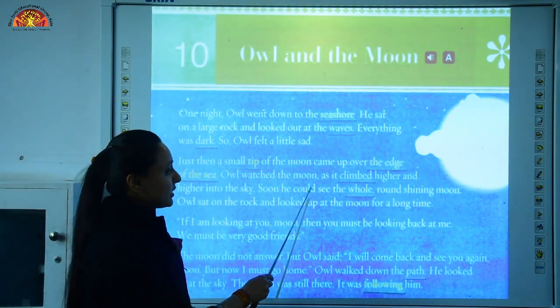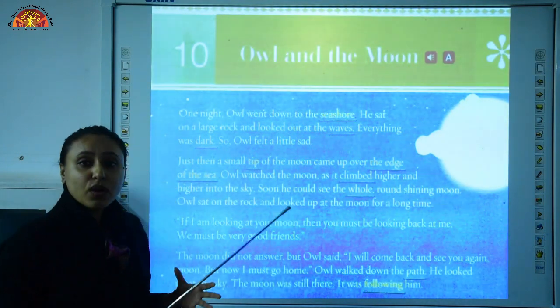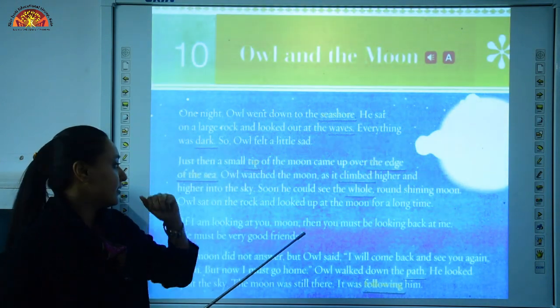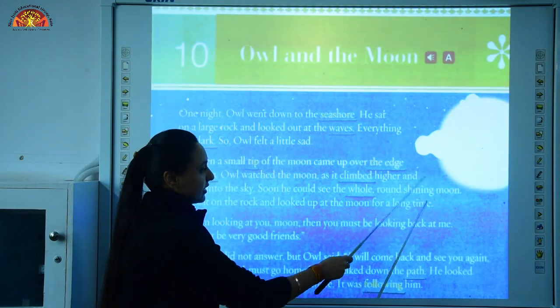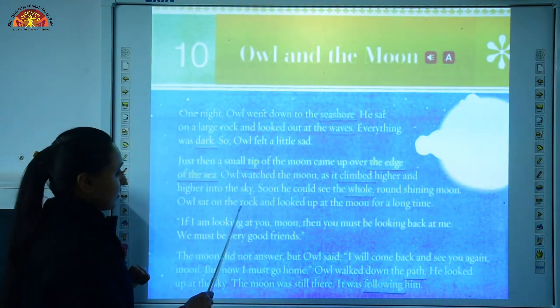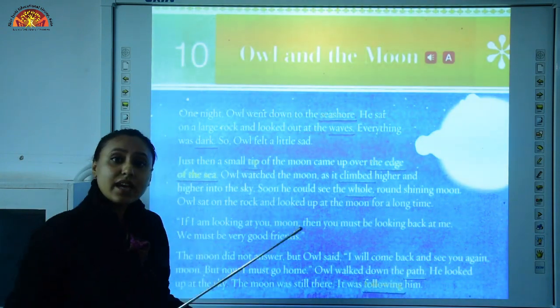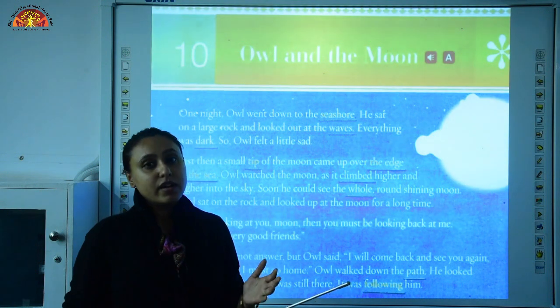Owl watched the moon as it climbed higher and higher into the sky. So, he watched the beauty of the moon as it climbed higher and higher, okay? Soon he could see the full moon, round and shining, okay? Owl sat on the rock and looked up at the moon for a long time. So, he sat on the rock there and admired the beauty of the moon for a long time.